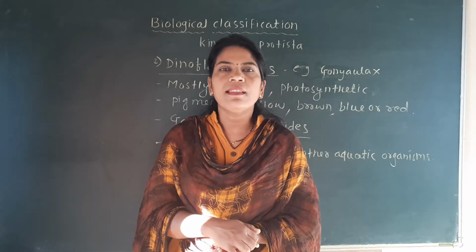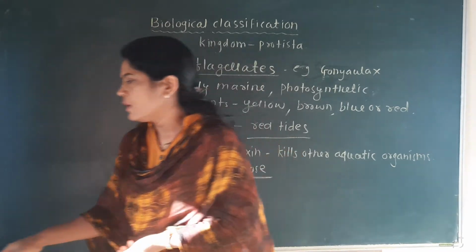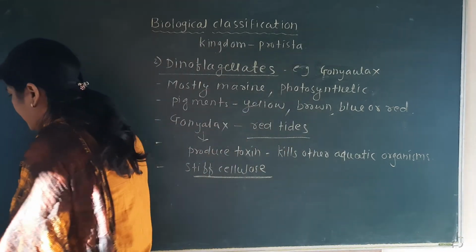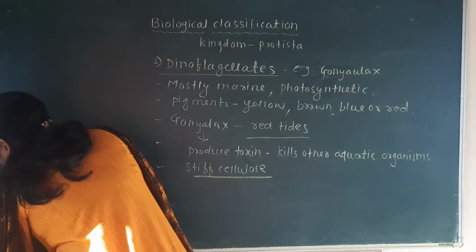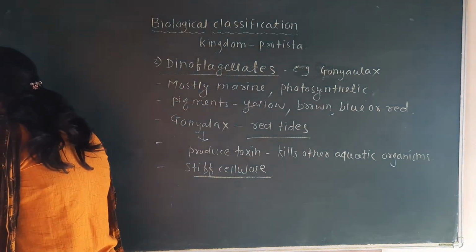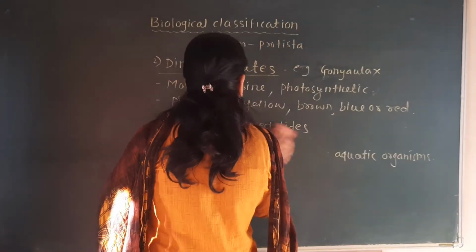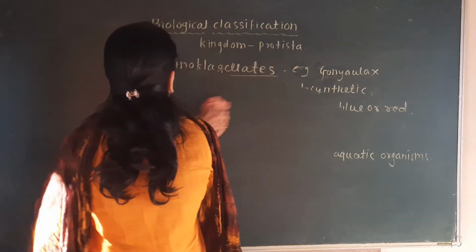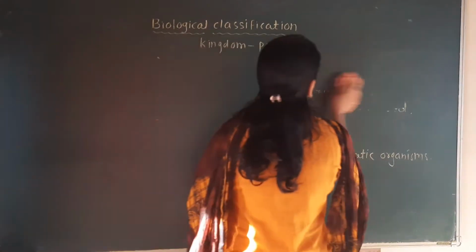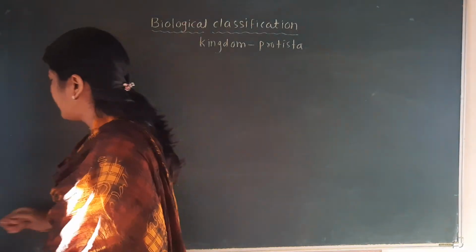Now we'll discuss the third group, and that is the euglenoids. These euglenoids are important because of their characteristics of plant and animal.